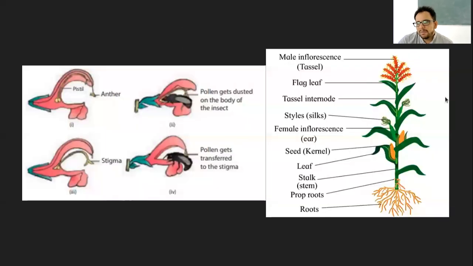And this is the diagram of the maize. So this is the male inflorescence, that is the pollen grains. This is always maturing first, and these will be the styles. If you have ever seen the maize flowers, from where the corn comes out, you would have seen this plant. If you have ever observed the flowers, you can see the styles hanging out of the flower, the female flower specifically, and these anthers can fall onto this stigma, and there is a chance of self-pollination as well. So this is how it happens in the maize plant.